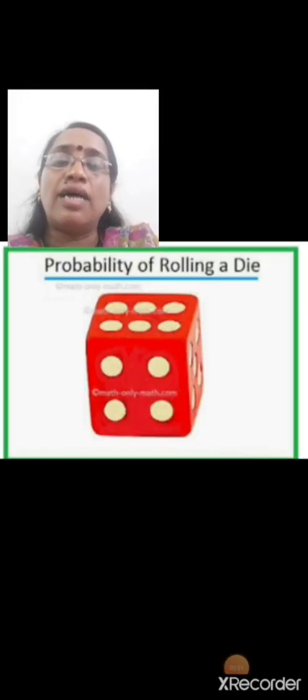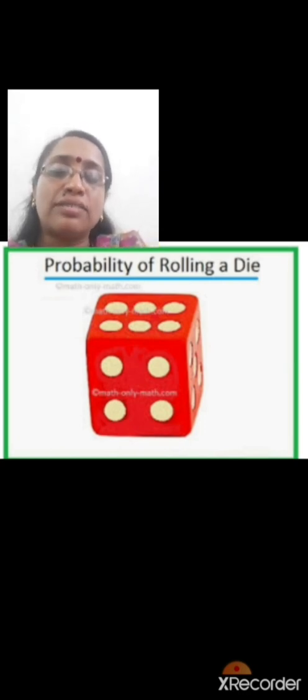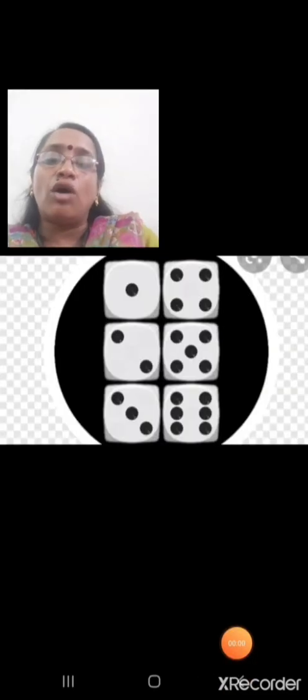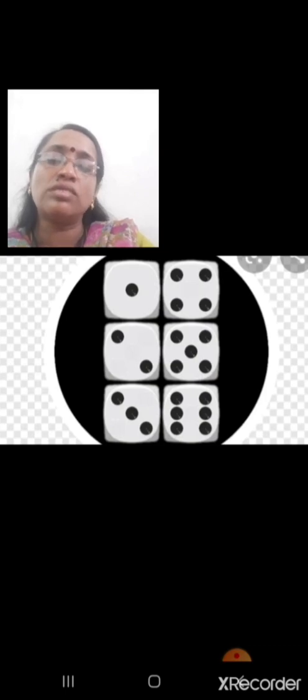Let us have a look at some of the experiments. First, rolling a die. Probability of rolling a die. How many faces are there on a die? 6 faces. You can see here: one face, one dot, that means 1. Then the second has 2 dots. Then 3 dots. Then 4, then 5 and 6. So the total outcomes when your die is rolled are 1, 2, 3, 4, 5 and 6.